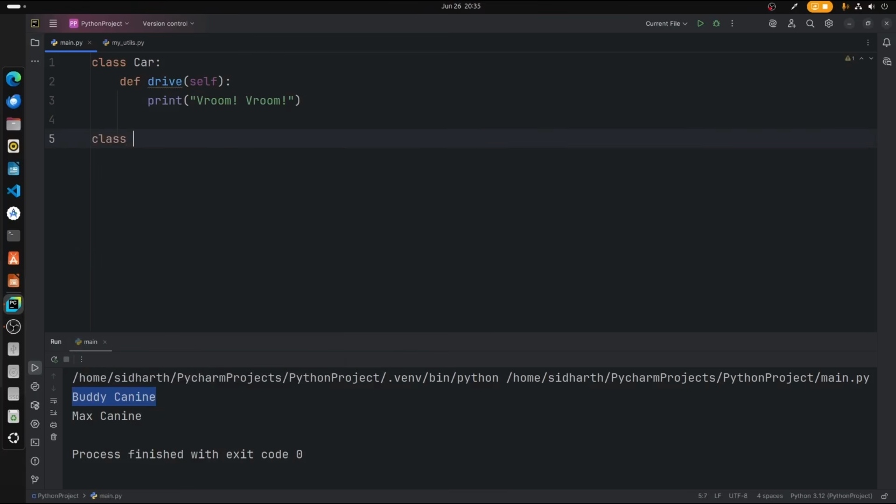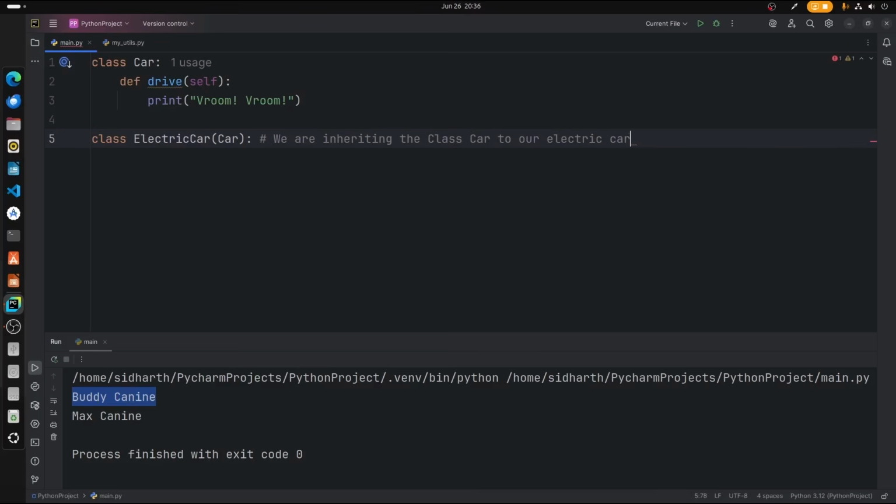So class ElectricCar, alright, and I want to call this class variable inside this class, so we can type Car. Alright, so now we are inheriting the class Car to our ElectricCar.